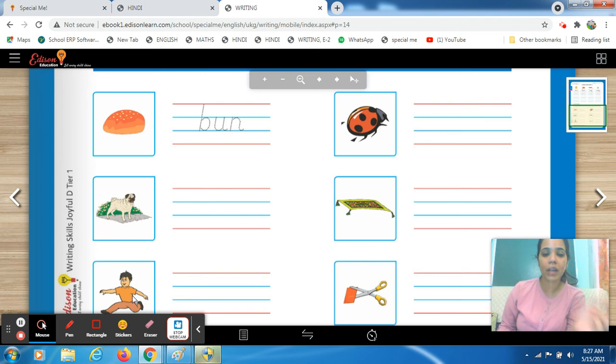He is running, right? So you have to write over here run, and this you all know, this is a bun. What do you do with scissors? You cut something, right? So what you have to do right over here, cut. Now what is this? This is a bug, right? So you have to recognize these pictures and write the correct word in the given space.